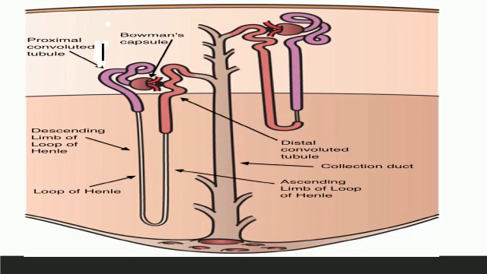And the collecting duct carries the urine, which is very important in absorption, filtering the urine from the nutrient components. So this is the structure of the nephron.